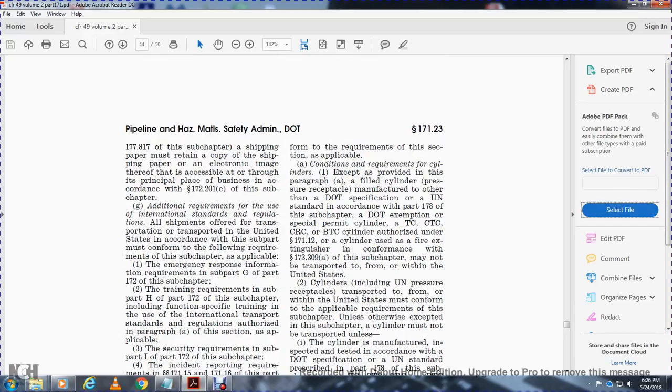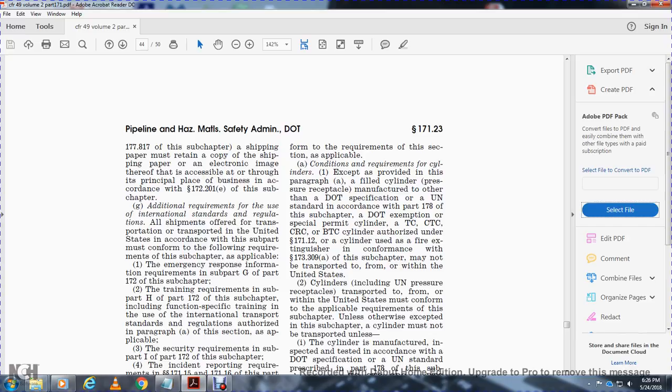applicable. Conditions, requirement of the cylinder, except for the provided within paragraph A, with the filled zone with the pressure receptacle manufactured under the DOT specification or UN standard requirements with the part 178 with the subchapter, DOT exemption with the special permit, cylinder with the TC, CTC, or BTC cylinder authorized under 171.12, with the cylinder, the fire extinguisher in conformance with the 173.309(a) with the subchapter, that may not be transported to form within the United States.